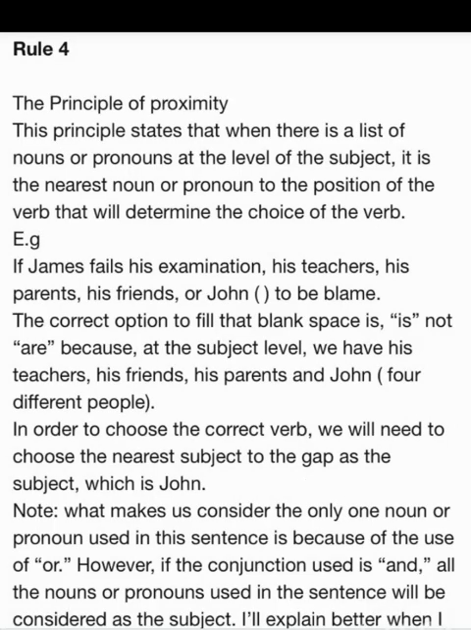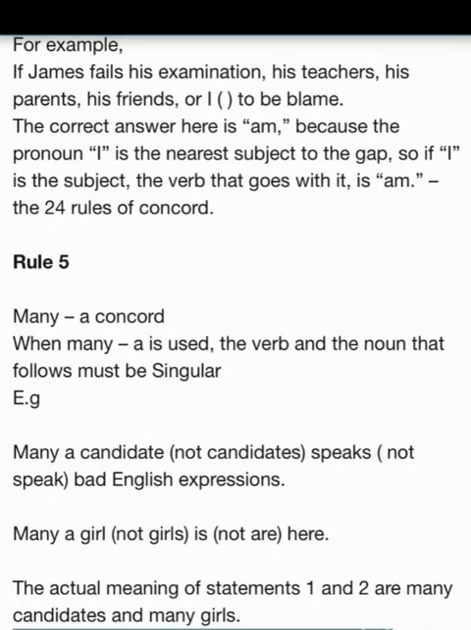Rule 4. The principle of proximity. This principle states that when there is a list of nouns or pronouns at the level of the subject, it is the nearest noun or pronoun to the position of the verb that will determine the choice of verb. For example, if James fails his examination, his teachers, his parents, his friends, or John dash to the blank. The correct option to fill that blank is, not her, because at the subject level we have his teachers, his students, his parents, and John, 4 different people.